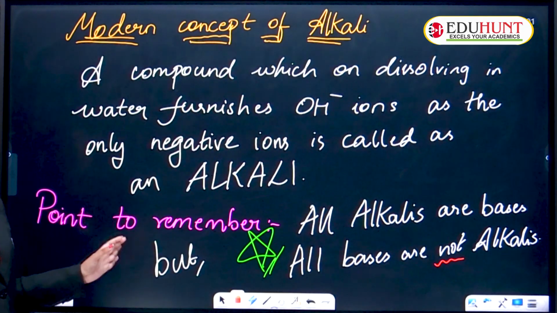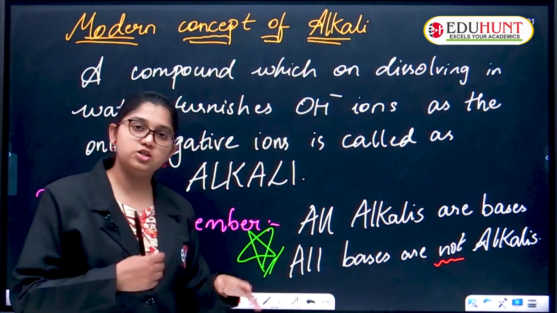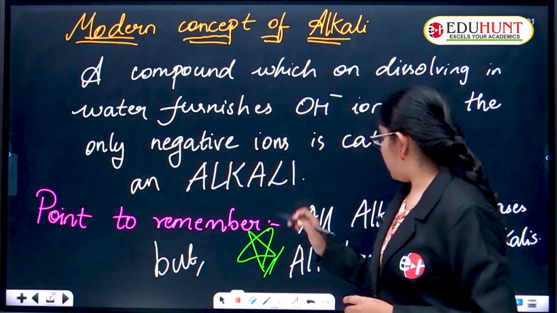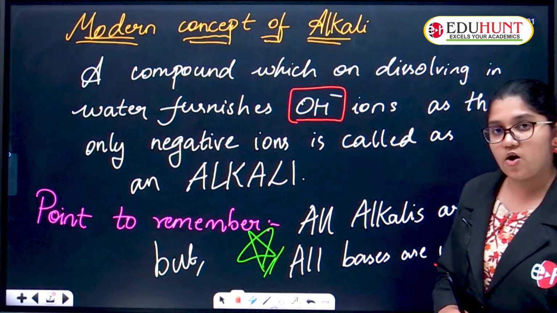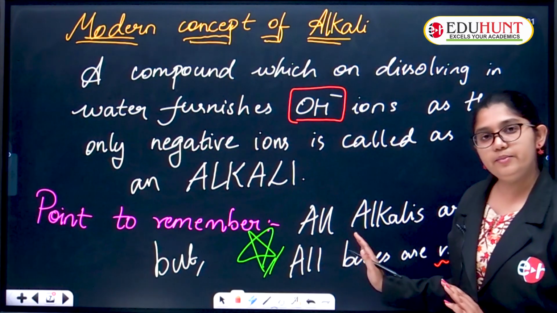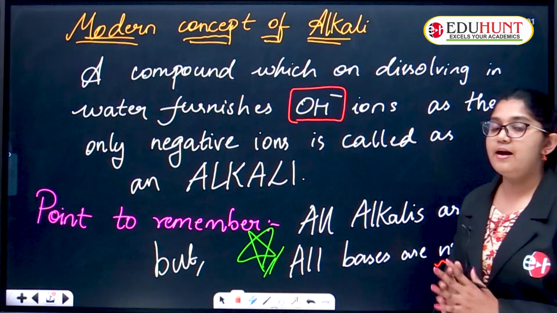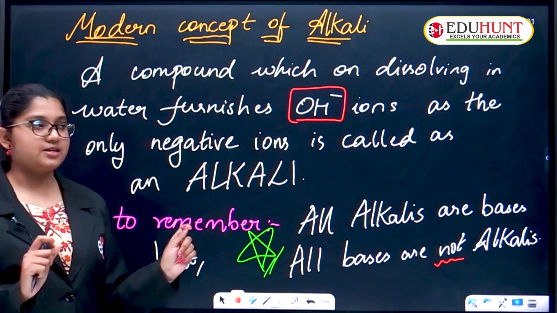And the modern concept of alkali is that a compound which on dissolving in water furnishes OH minus ions as the only negative ions is called an alkali. So what is the point to remember? All alkalis are bases, but all bases are not alkalis. This is all about the concept of alkali.